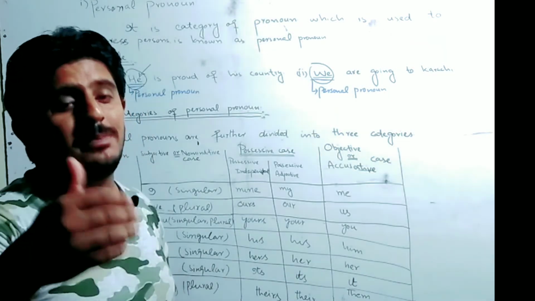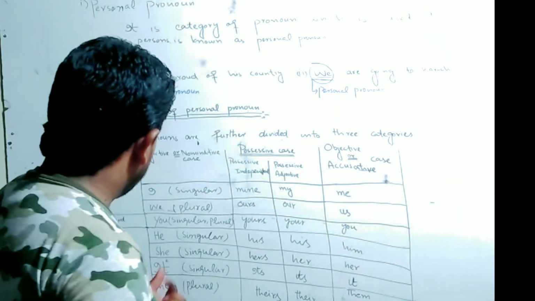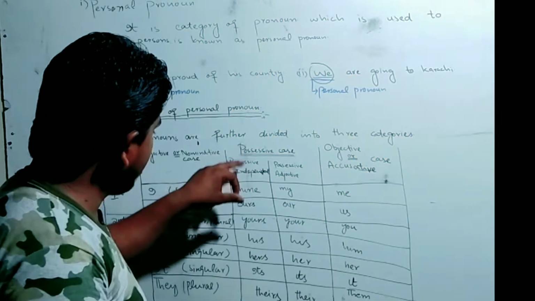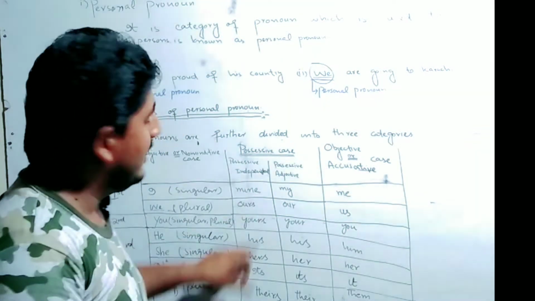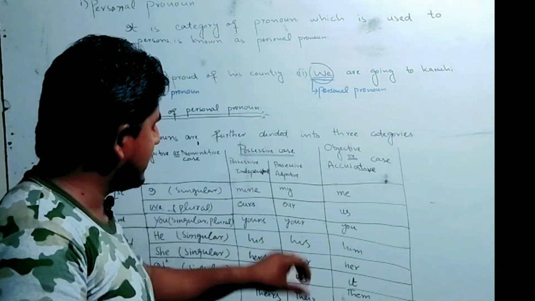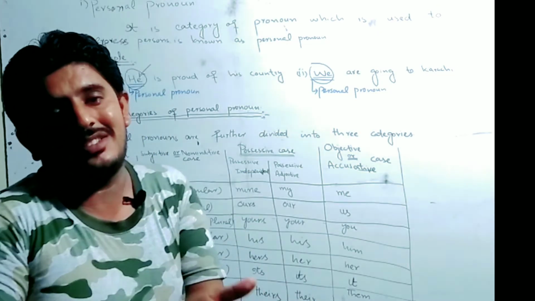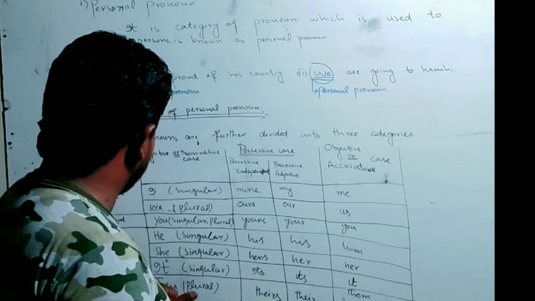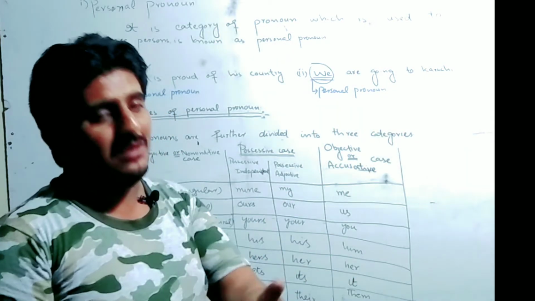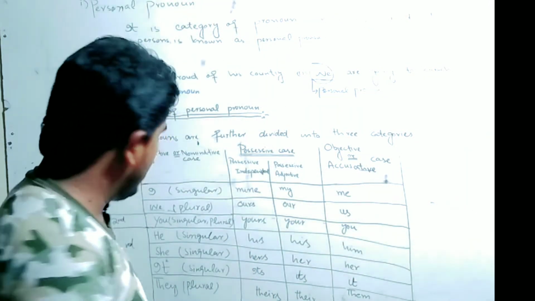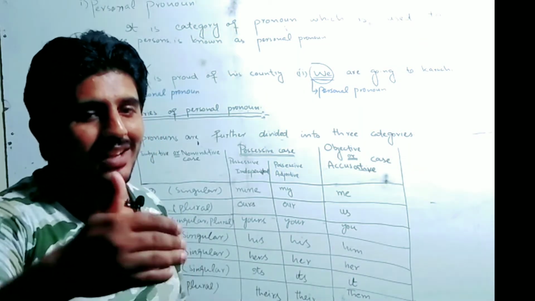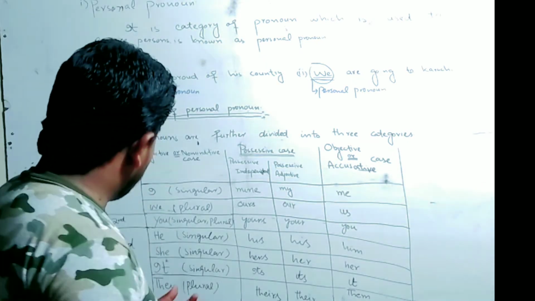Next, we will move toward it. It is also used as a singular, and its possessive independent is its, and its possessive adjective is its. Both are the same, as with his. Its objective or accusative case is it. Next, we will move toward they. This is the last part of third person.